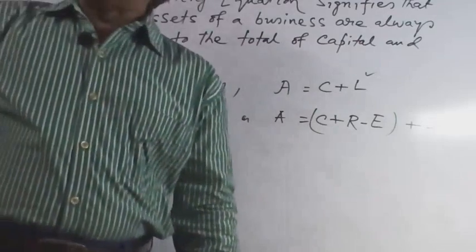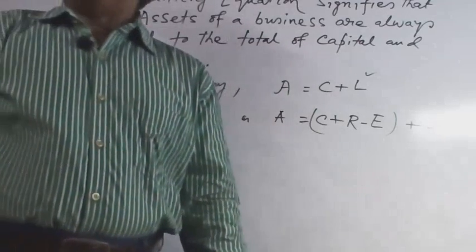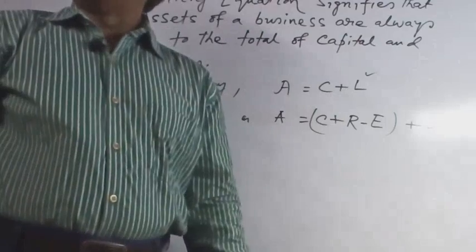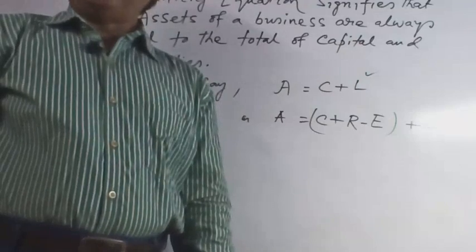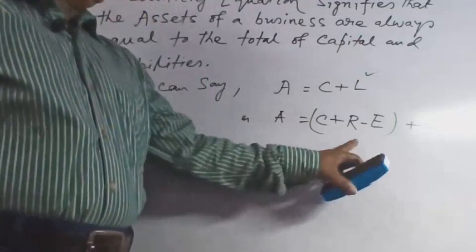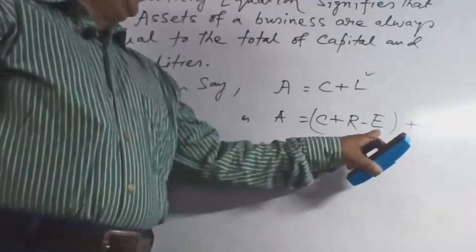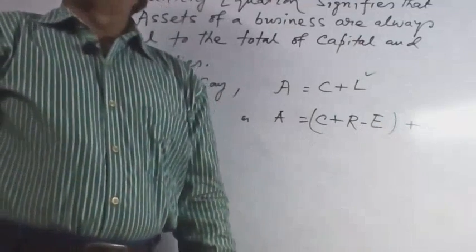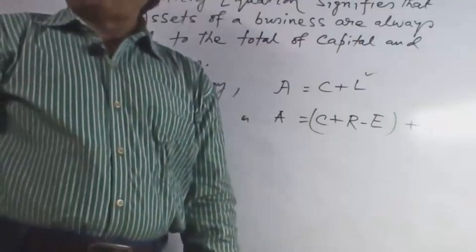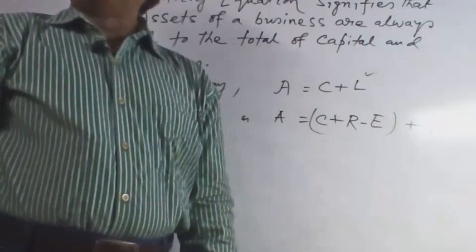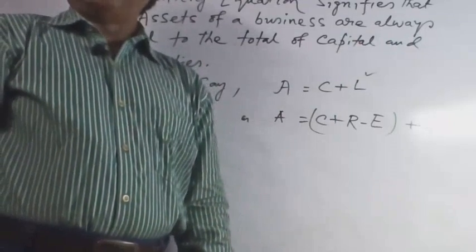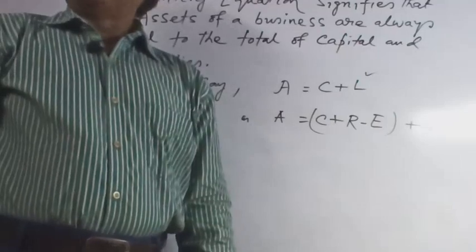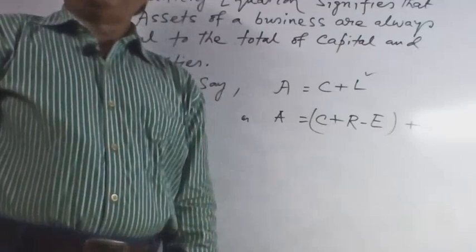It means income of a recurring nature from any source, say rent received, commission received, dividend received. E means expenses. What is the meaning of expenses? It is the cost incurred in producing and selling goods and services, for example wages paid, rent paid, salary paid.